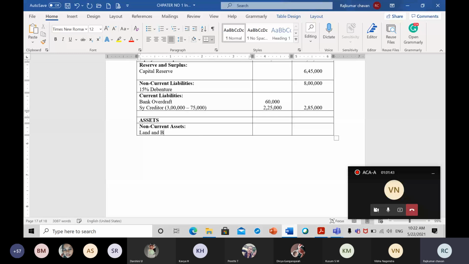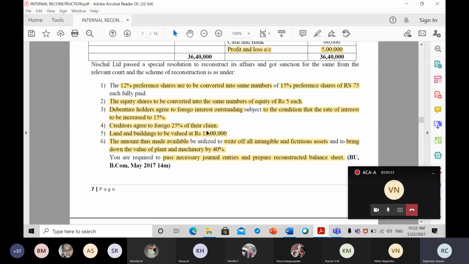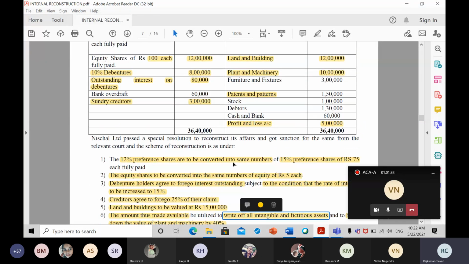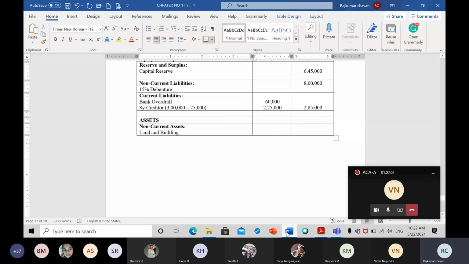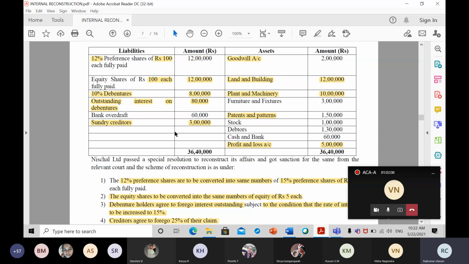Okay, land and building, which amounts to rupees how much? The revised value of that, not the book value, because already in the adjustment they are telling us the market value of the land and building. How much? 15 lakh rupees. Don't write 12 lakh rupees because that is the old value. New value always you should write. So what is the amount that will come here? 15 lakh rupees. Done. Now coming to the next one.